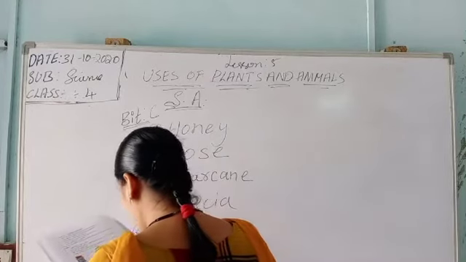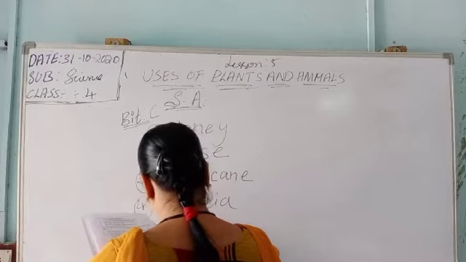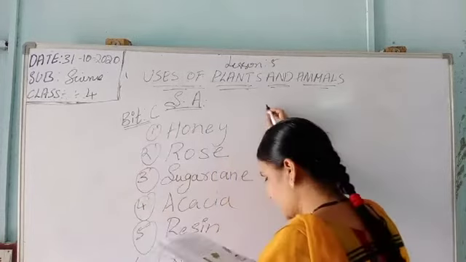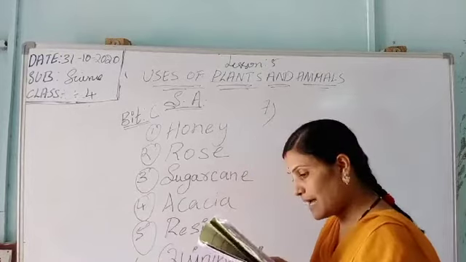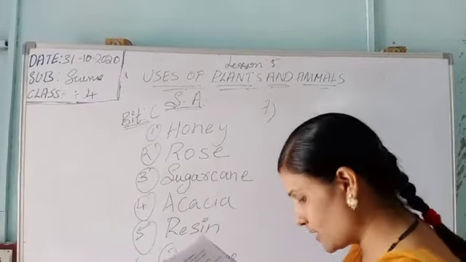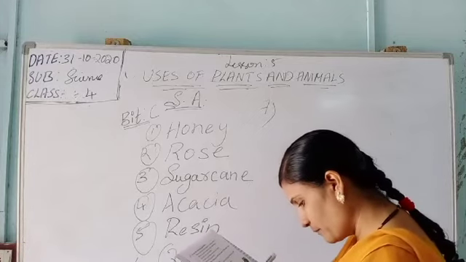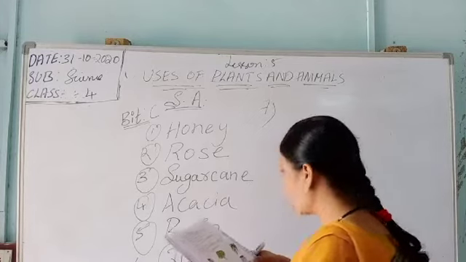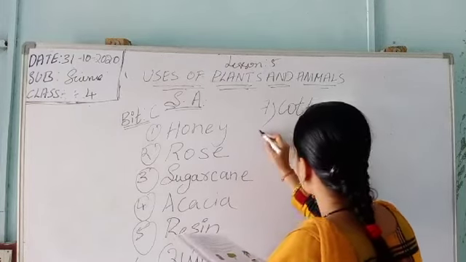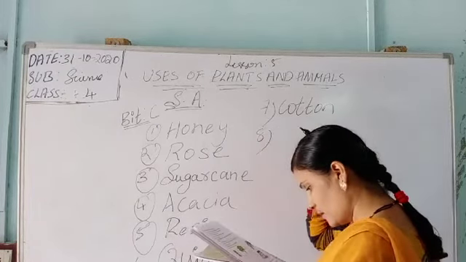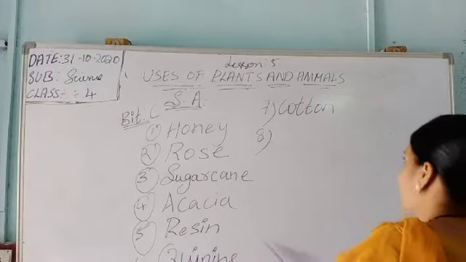The sixth one is medicine which is used for malaria. The seventh one is a plant whose buds are used as spices.